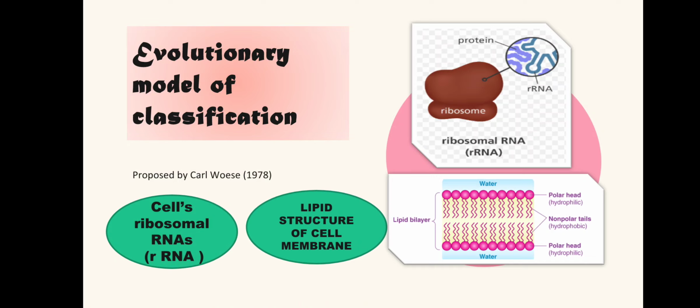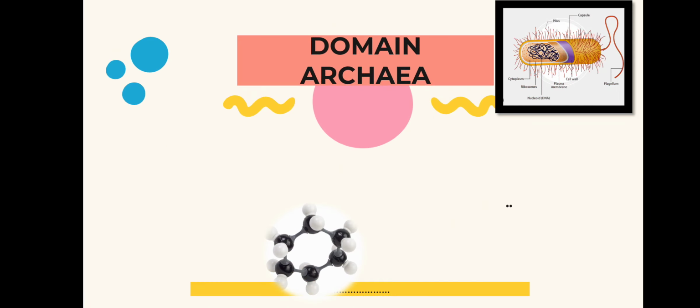side. You could see a bigger subunit and a smaller subunit; both join and make the rRNA. The other basis is the lipid structure or cell membrane structures, which differ. Here the lipid bilayer is shown. The polar heads are hydrophilic, meaning they love water, while the non-polar tails are hydrophobic because those are lipid layers, just like oil floating in between, with water on both sides. So that's the evolutionary model of classification, and this depends upon those two.